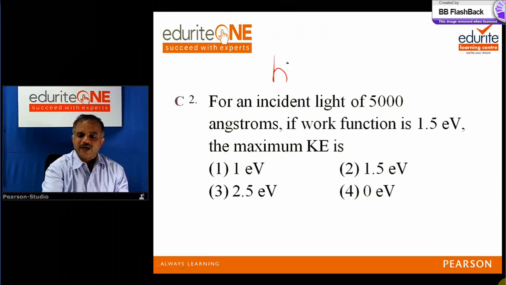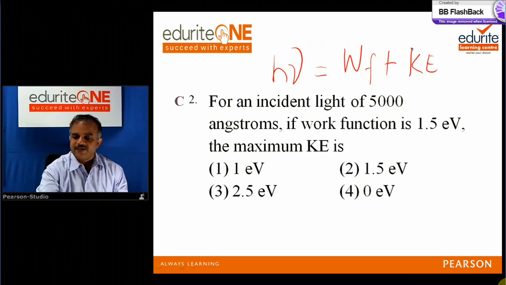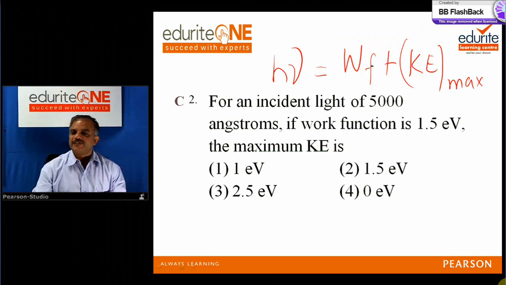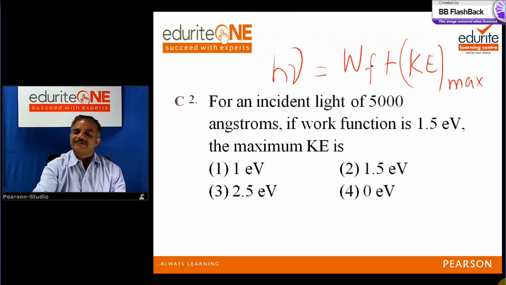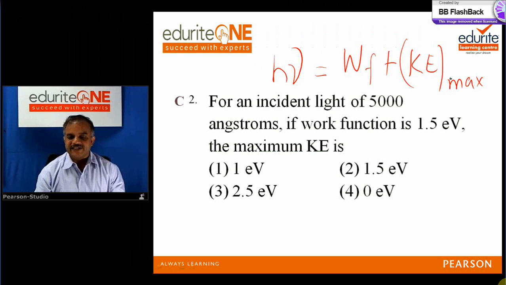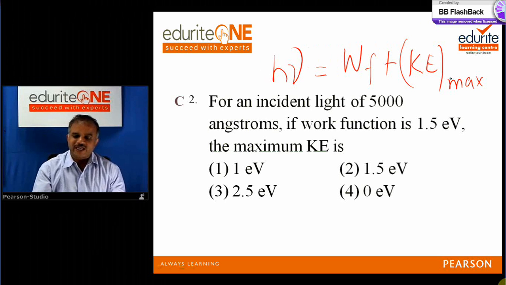This concept won Einstein the Nobel Prize. You know that? This is the photoelectric effect. The energy incident is equal to the energy used to remove the bonds of the electrons to the metal surface, and the remaining energy is their kinetic energy. Now, if you do it the conventional way, it will take more than a minute. So can we do it just orally?